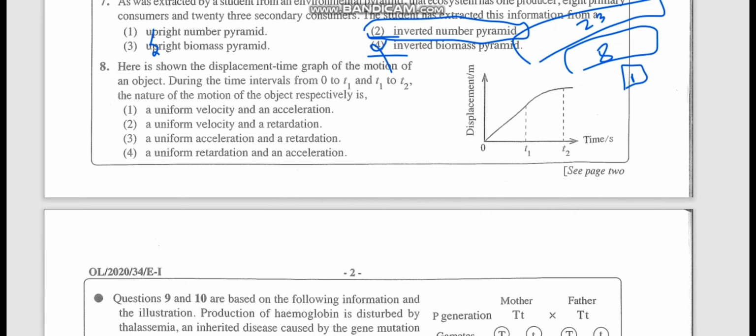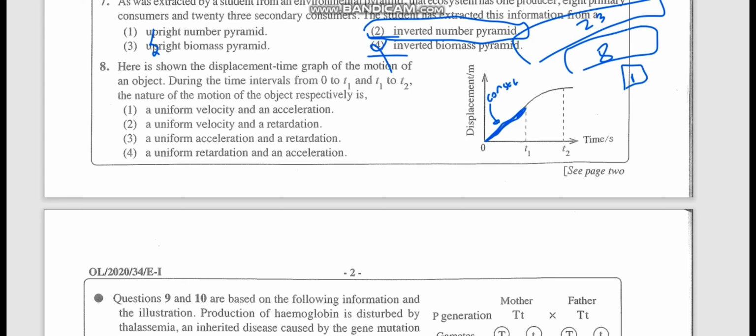Eighth one. Here is shown the displacement time graph of the motion of an object during the time intervals from 0 to t1 and t1 to t2. What is the nature of the motion of the object, respectively? In a displacement time graph, the gradient gives the velocity. Here you can see a constant gradient. That means this is constant velocity.